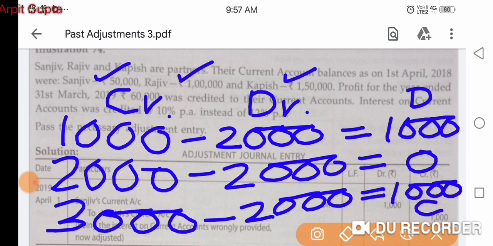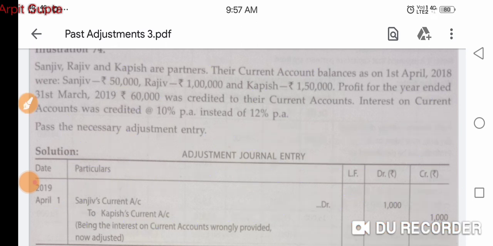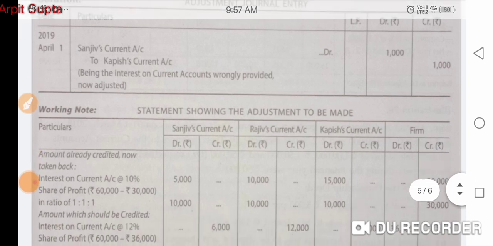So you can see same calculation has been done in the table also, but in the table what they have done is, first of all they have taken back 10%, then they have taken back the profit also, then again they have given 12%, and again they have distributed the remaining profit. So you need not do such a long calculation.